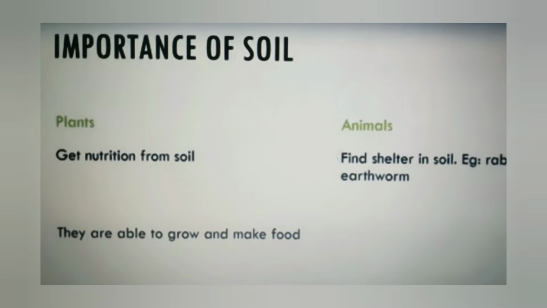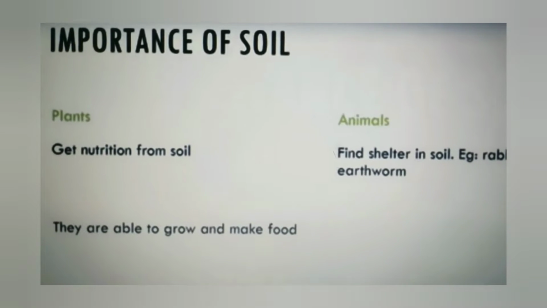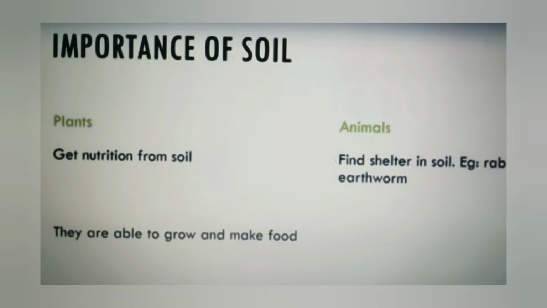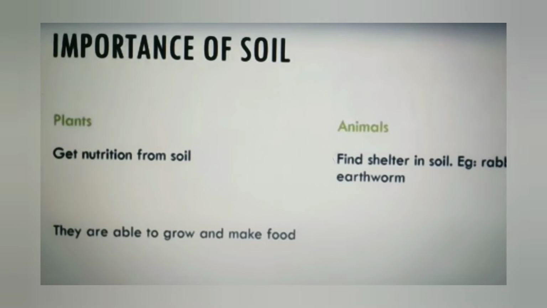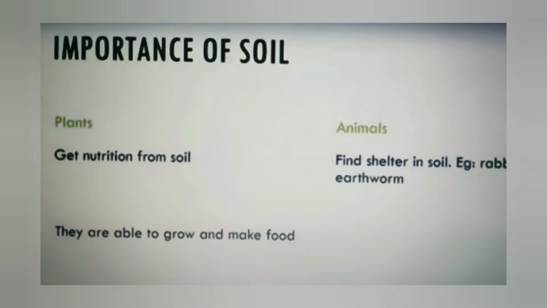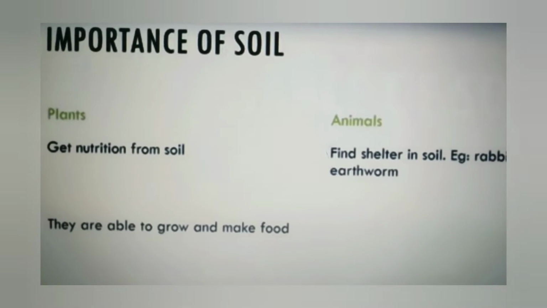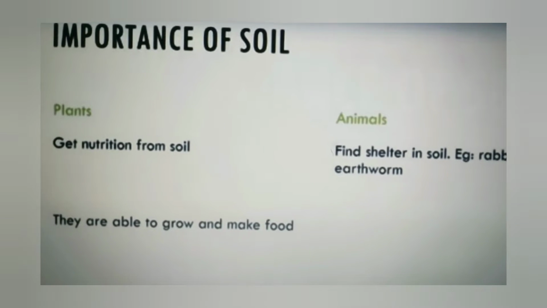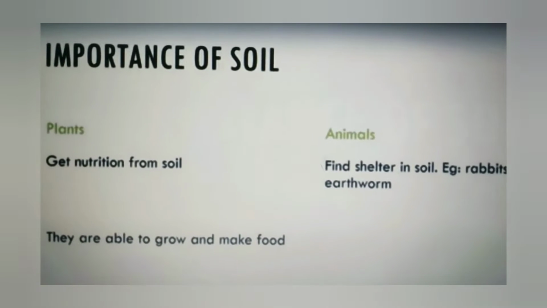As you all know, soil is important for us, but to know how exactly we depend on soil, let us see what is the importance of soil for plants. Plants get their nutrition from soil. All of you know that plants get their nutrition from the soil through humus. The dead remains of plants and animals is humus, and the plants get their nutrition from that soil. They are able to grow and make food. Without soil, you can't see a plant grow. Have you ever seen a plant that grows without soil? No, no plant grows without soil.